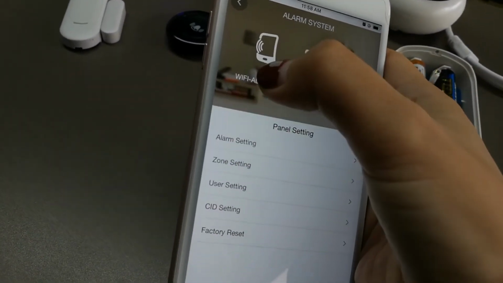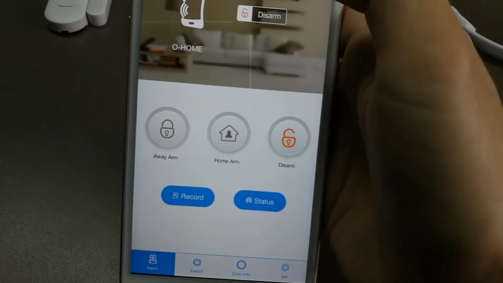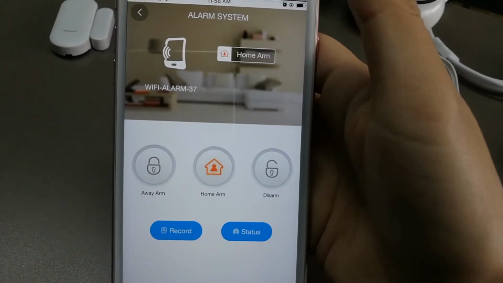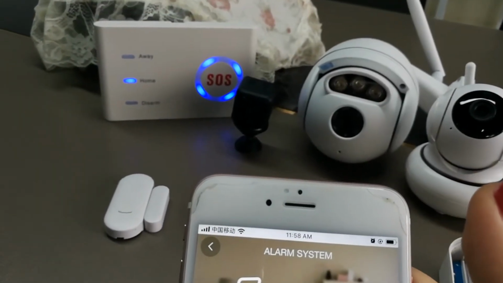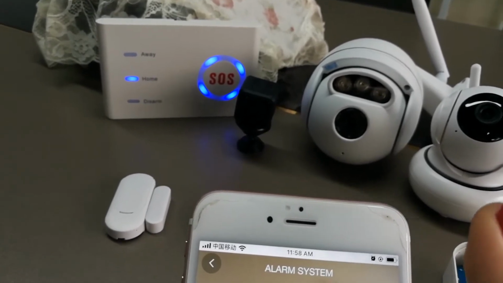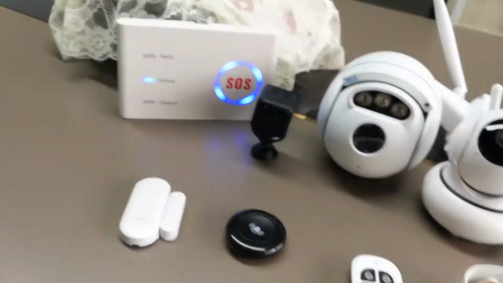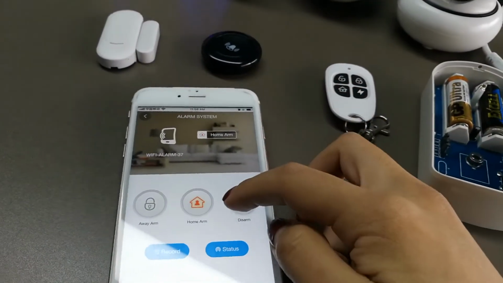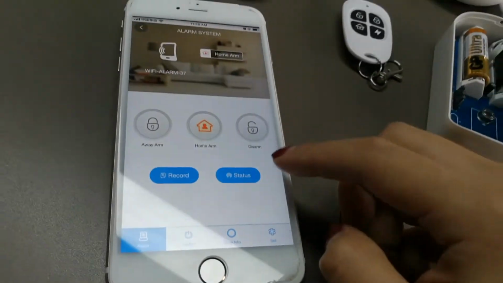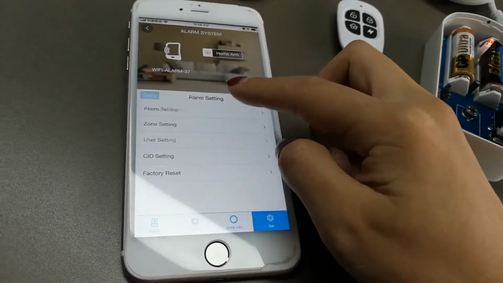Okay, so let's press. Okay, so this is a home arm status, and now you have to set your phone number.